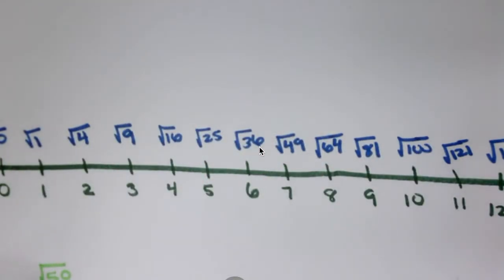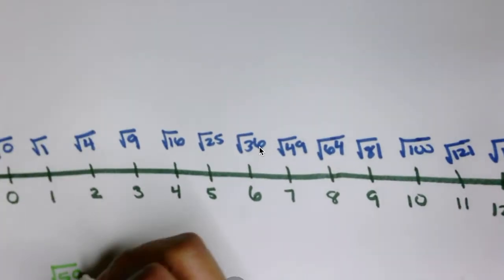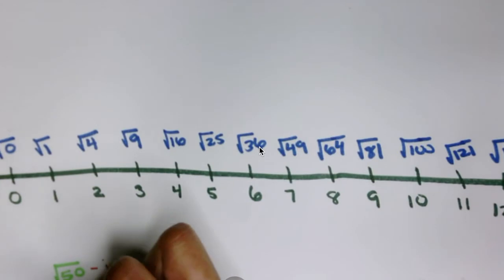But is square root of 50 up here? No. So if it's not up here, that means it's not rational. So first of all, the square root of 50 is irrational. So we're going to write that. We can say that first. So square root of 50 is irrational.